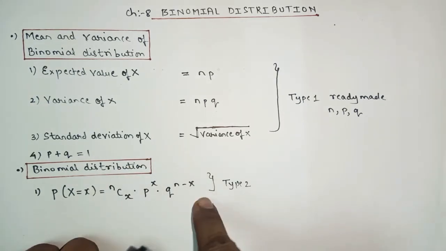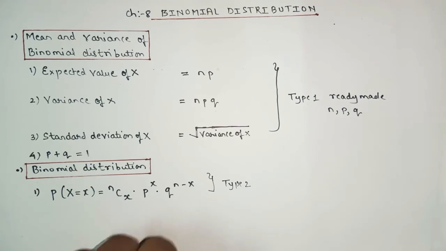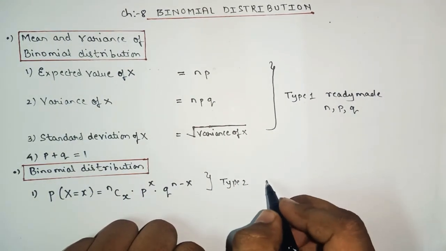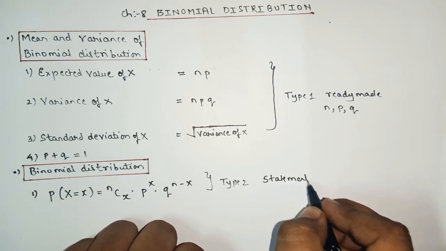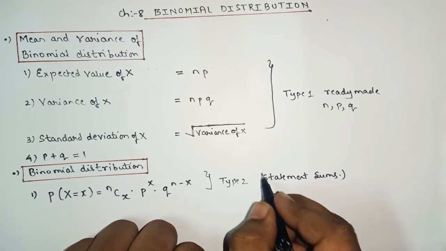This whole section is the binomial distribution formula, and you have to apply it when the format of the question is in the form of statement sums.